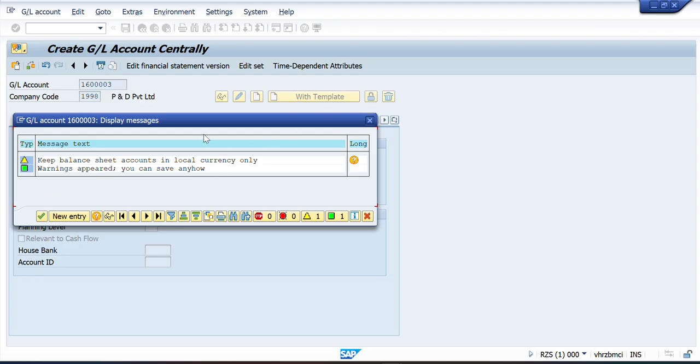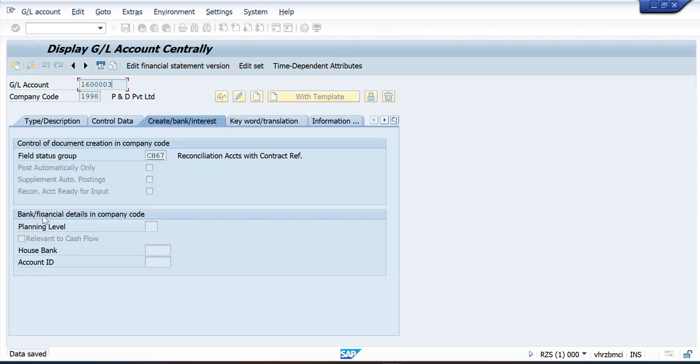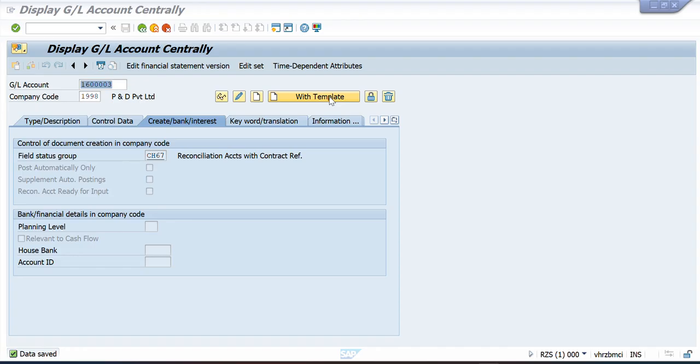Local currency I have put here as INR. Go to the tick button, and then you can see my GL account is created and my GL account number is 16403. So this is the process to create a GL account.